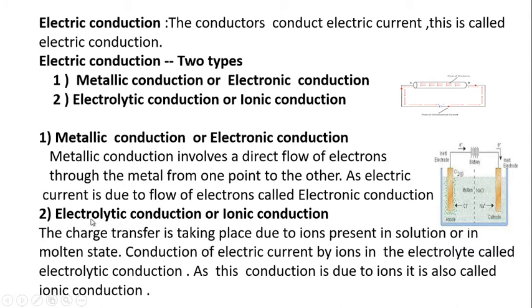Now see the electrolytic conduction or ionic conduction. Electrolyte means what?